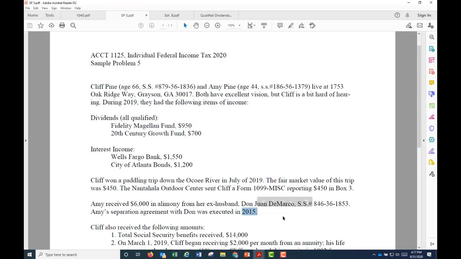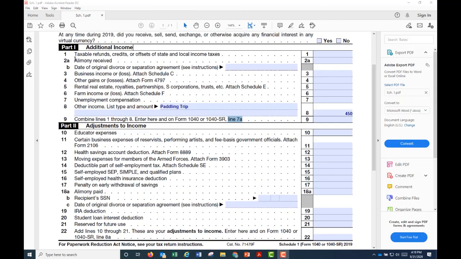Therefore, we need to report this as income. And where does this go? On Form 1040. We saw this a bit earlier. We saw this a brief moment ago. Remember Schedule 1? Here it is again. So alimony received is an additional income, but it depends on the year. Because this is 2015, we put it here. It's before 2018, so we report it as part of income, which is $6,000 in this problem. So the total is $6,450, and we carry it over to line 7A of Form 1040.